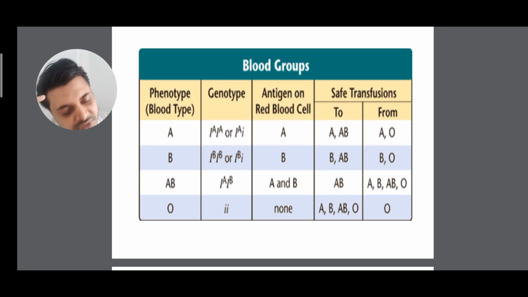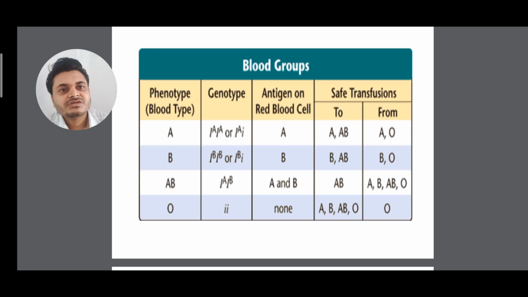We know from the earlier lectures that dominant means if it is present it will be superior, recessive means it will be suppressed, and co-dominant means both states will express. Like for blood group AB, both A and B express themselves. Like for blood group A separately and blood group B separately, only A expresses for A blood group and B expresses for B blood group. Whereas in O blood group, this is a recessive one.